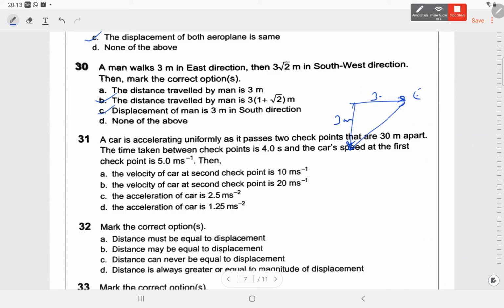31. The car is accelerating uniformly as it passes through 2 checkpoints that are 30 meters apart. The time taken between the checkpoints is 4 seconds and the car's speed at the first checkpoint is 5 meters per second, and the total time taken to cross is 4 seconds.